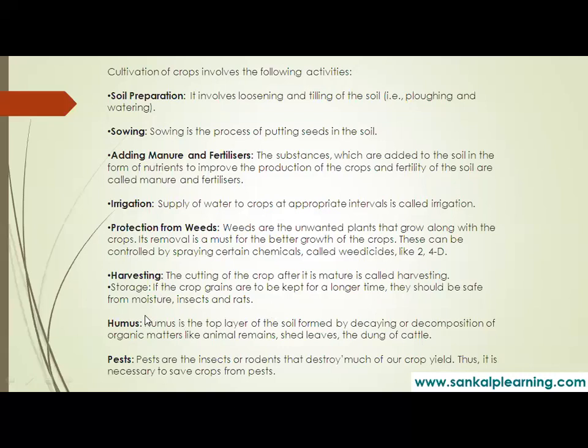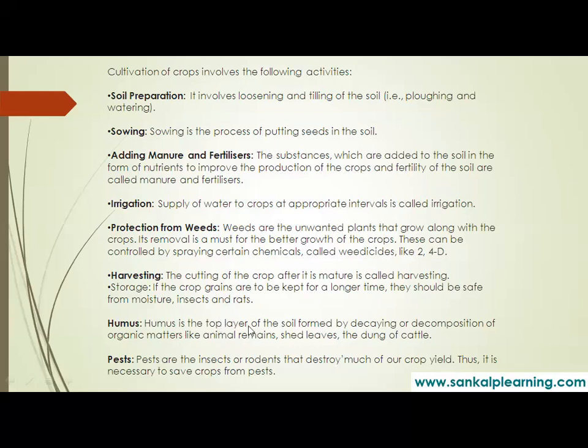Then humus. What is humus? Humus is the top layer of the soil formed by decaying or decomposition of organic matter like animal remains, shed leaves, and the dung of the cattle. So humus can be simply defined as the fertile and important constituent of the soil.